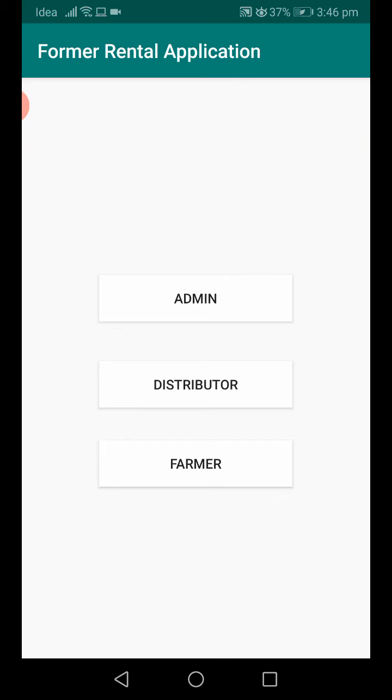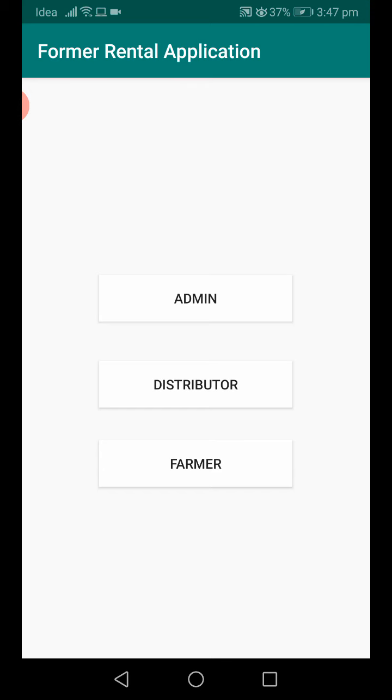The distributor means those who have their own vehicles to give for rent. Example, I have my own vehicle like a tractor, and I need to give the tractor for rent. But I don't run my business manually, so I'm using this application. I upload my vehicle details in this application, so that the details are visible to all those using this application. Those people can see my tractor details, and if they want my tractor, they can put in a request.